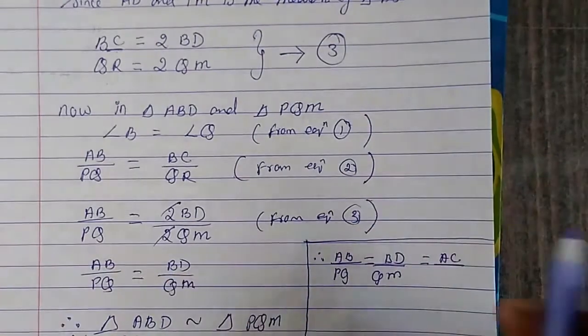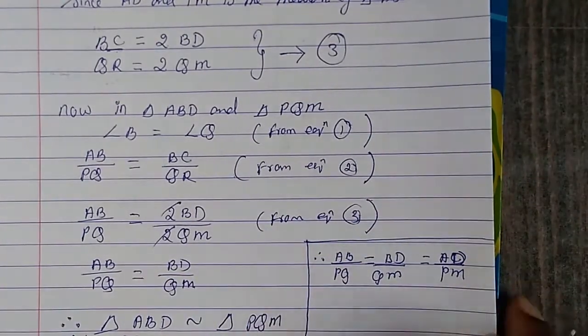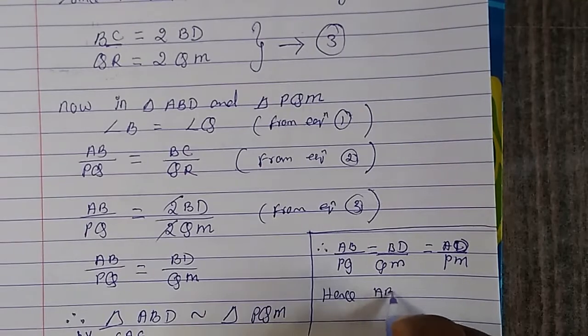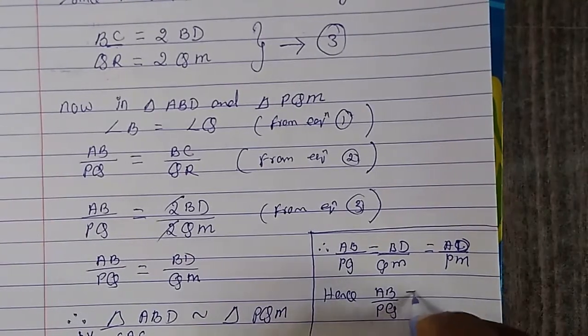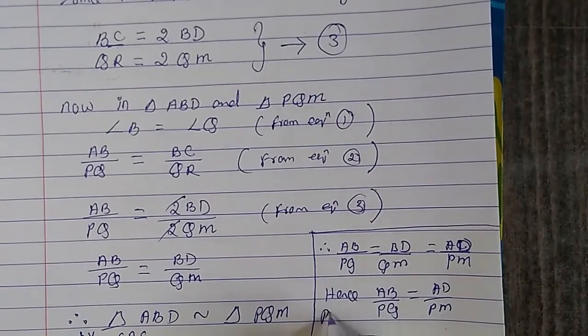AD upon PM. So hence what we have to prove, you can write down, that is AB upon PQ is equal to AD upon PM, hence proved.